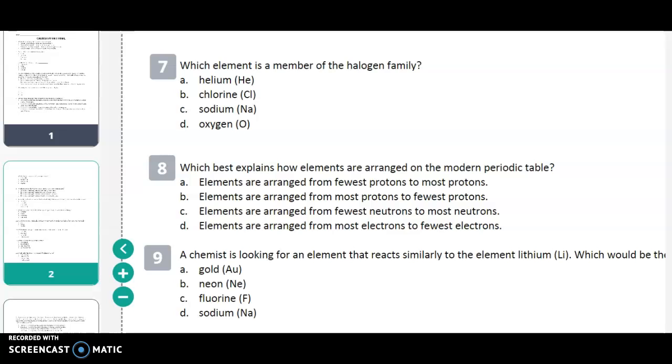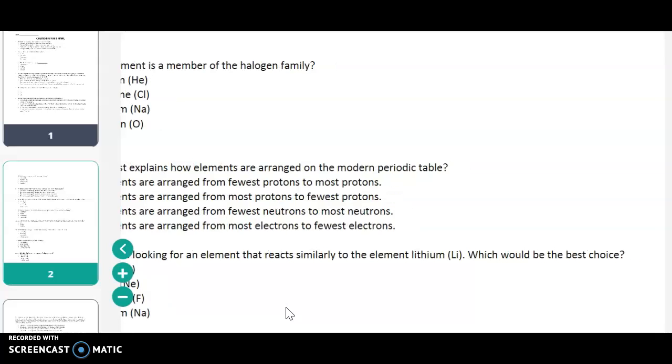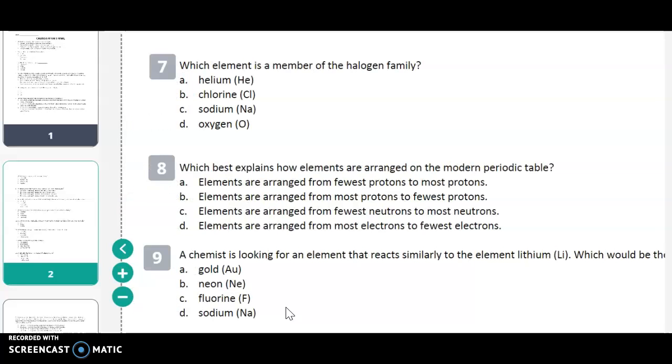Number 9. A chemist is looking for an element that reacts similarly to the element lithium, Li. Which would be the best choice? A. Gold, Au. B. Neon, Ne. C. Fluorine, F. Or sodium, Na.